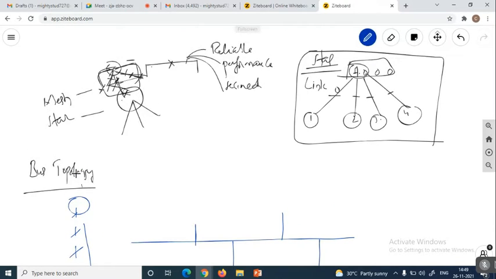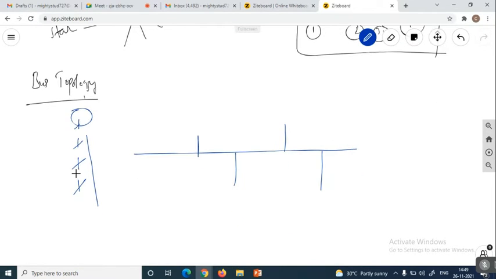Here in mesh technology or in star topology we have a dedicated path. But in the bus topology, only when there is a drop line, that is, when this cable wants to drop the data to a particular device, only then a dedicated path is established. Otherwise there is no dedicated path. Listen carefully: if you take this as a tap line, how many drops do we have? Four drops, and all are not going to exist at the same time.